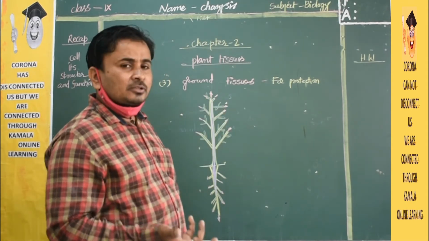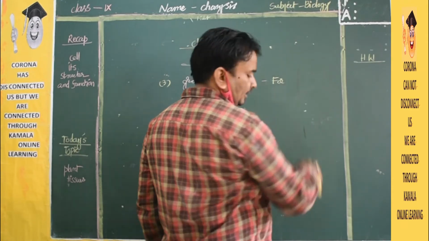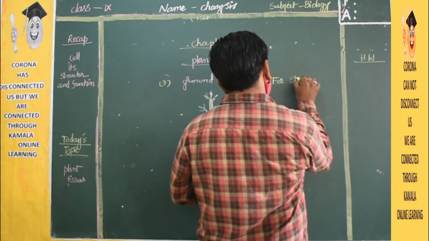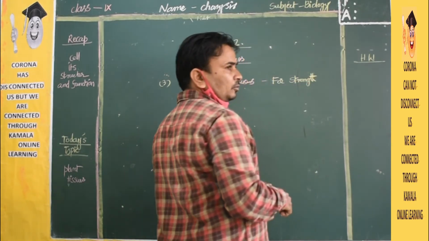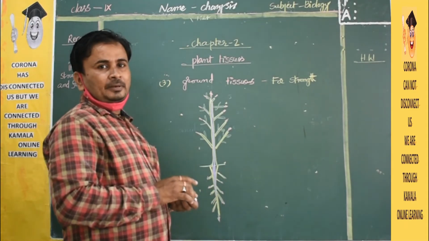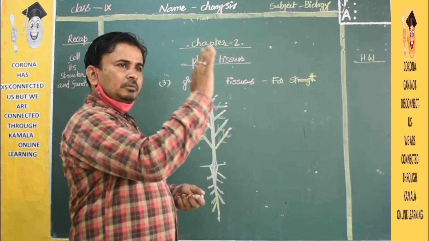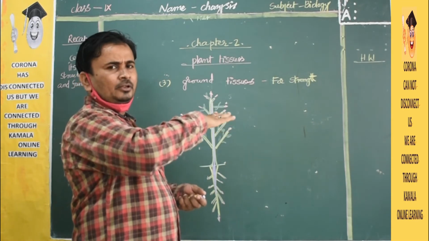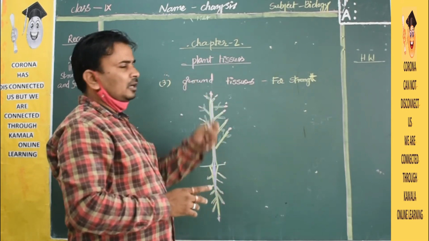What is the use of the ground tissue? It will give strength to the plant. If there is heavy rain or heavy wind, what happens? Even if the plant bends, it will come back to the same position. It won't break, though if the force is very heavy it will break. It will move like this because of this ground tissue.